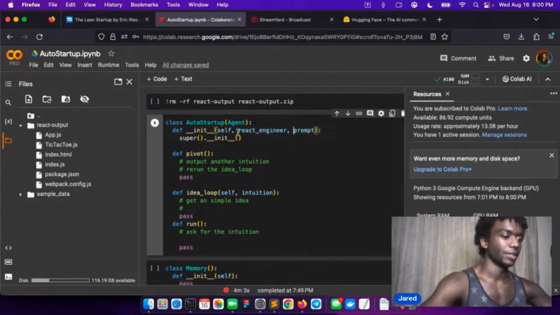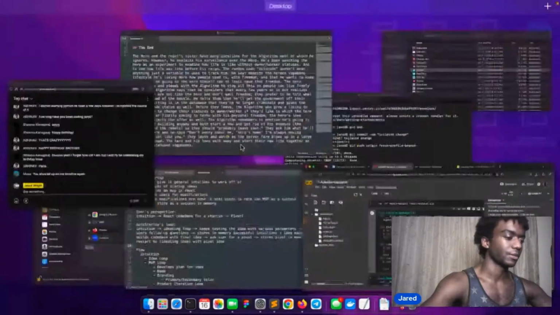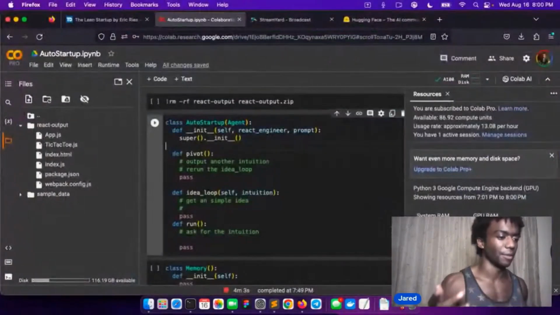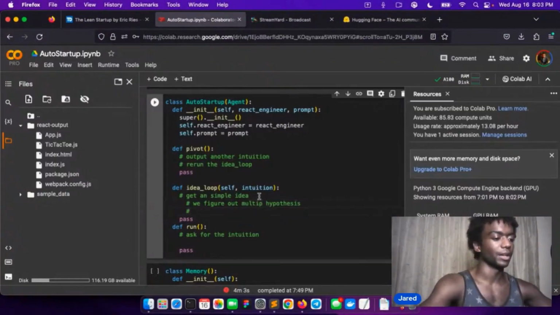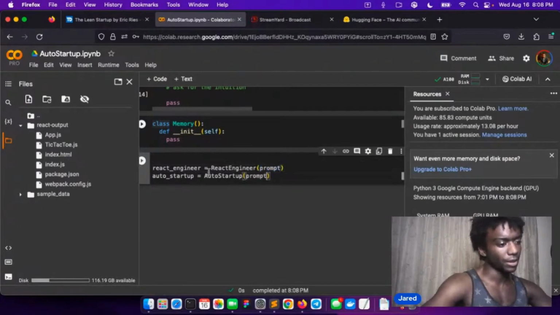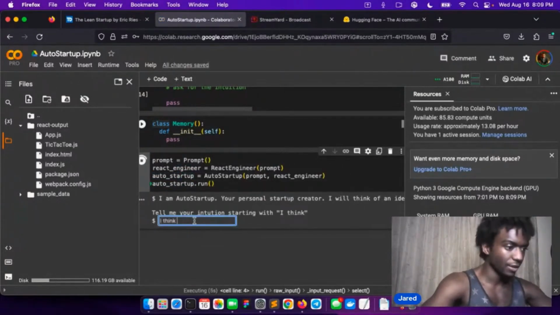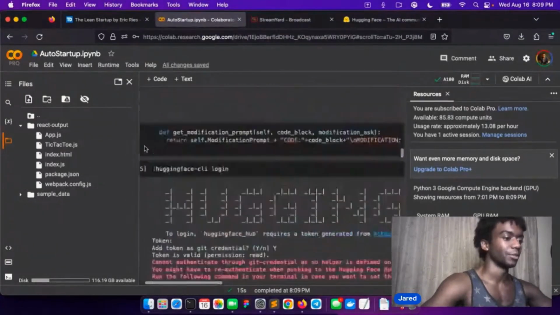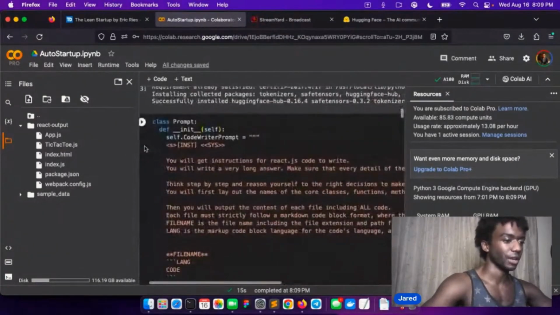So the prompt class is where we're going to store our prompts, if that makes sense to everybody. So we'll say React engineer equals React engineer, and I think we pass in the prompt to both of these. That's not great, but it's not that bad. But all right, so we want to get the prompt. These are 3 classes. Now let's actually go to the prompts and start doing the AI stuff.